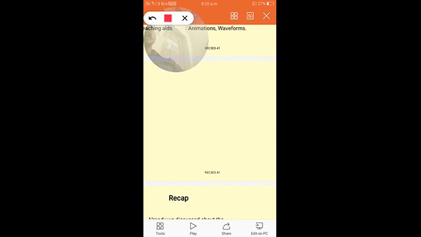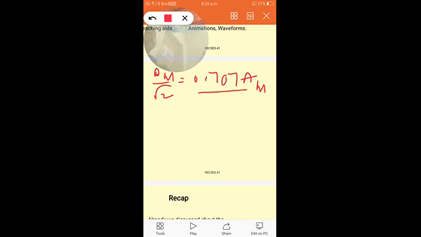So we can write maximum by root 2 is equal to 0.707 times the maximum gain. Converting this 0.707 into logarithm scale, 10 log of 0.707 becomes equal to 3 dB.